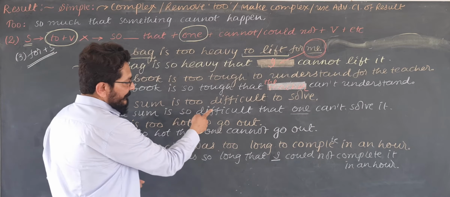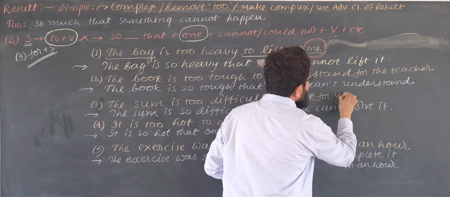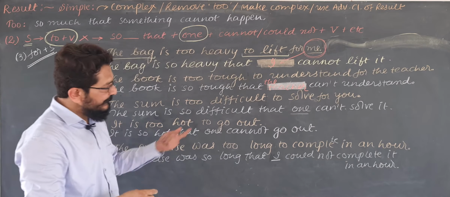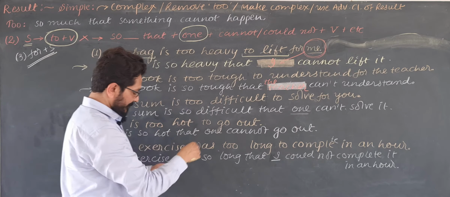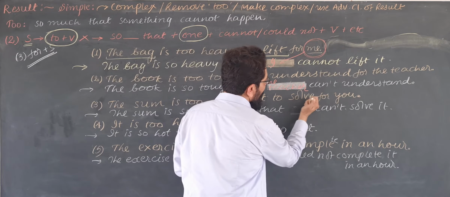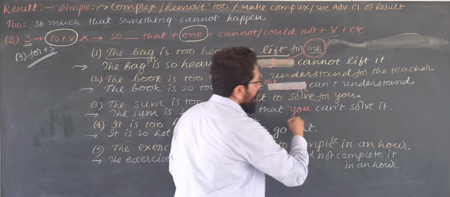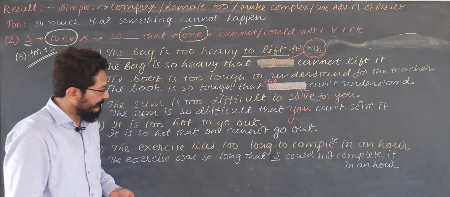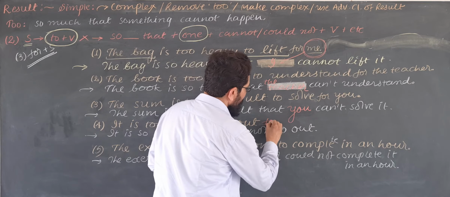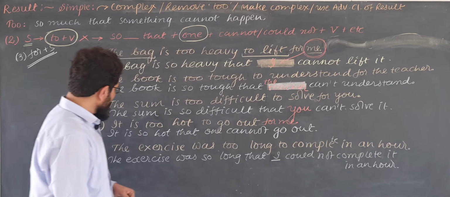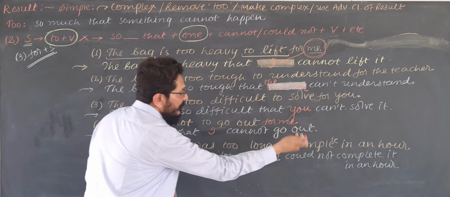The sum is too difficult to solve for you. For you. The sum is too difficult to solve for you. That means the sum is so difficult that, here what you will write? You will not write one. You will write you cannot solve it. It is too hot to go out for me. Then what you will write? It is so hot that you will not write one, you will write I cannot go out.